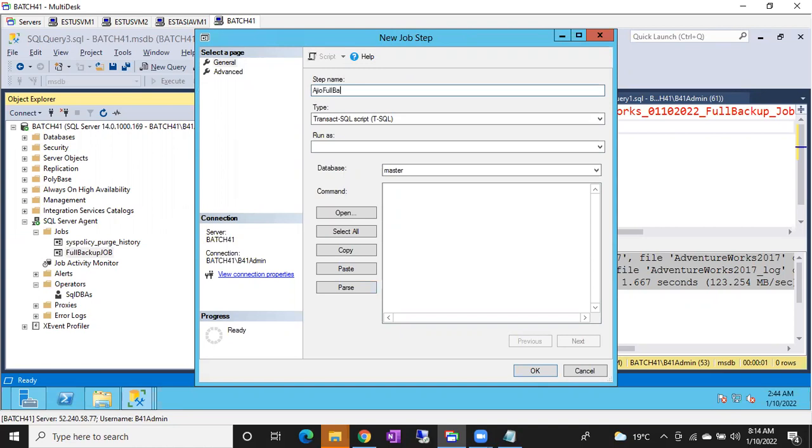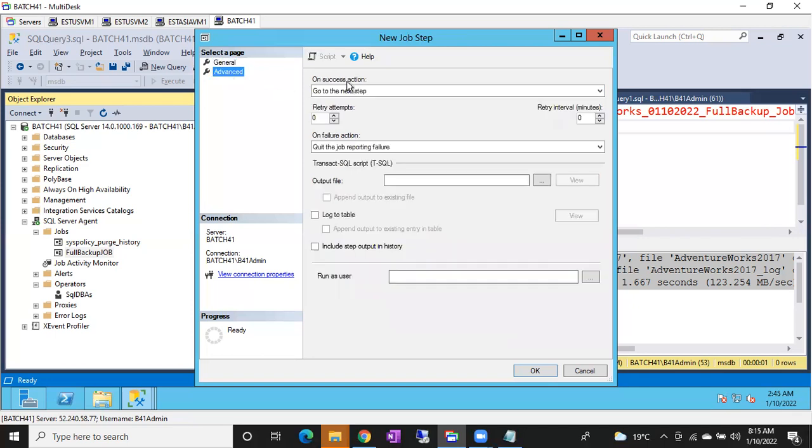The command is backup database Azure to disk equal to file name Azure_full_backup_job_ and today's date, 01/10/2022 .bak. Done. I'm going to schedule, advanced, nothing.